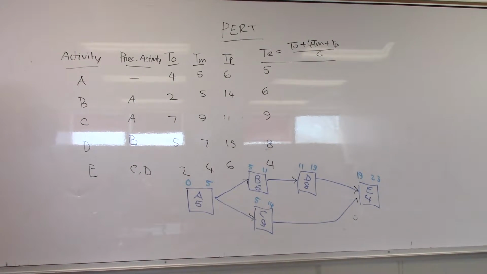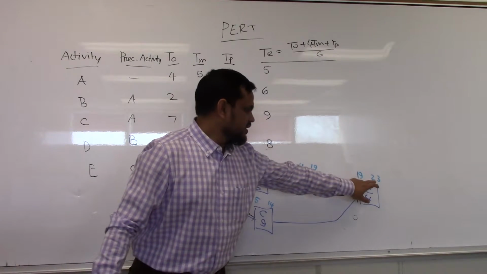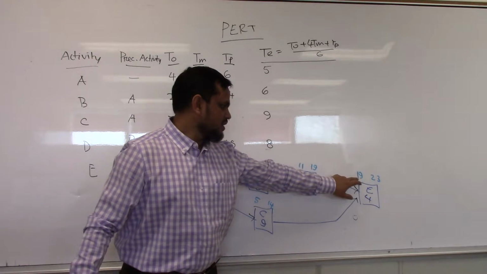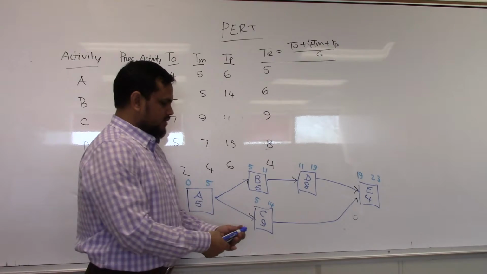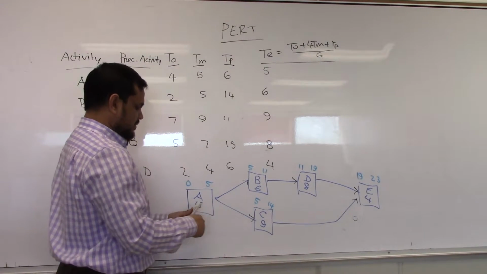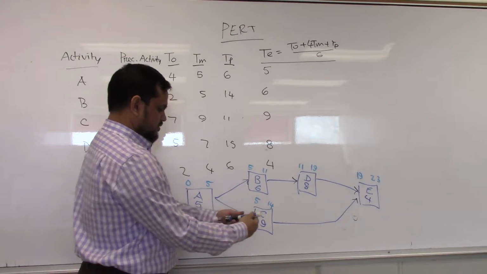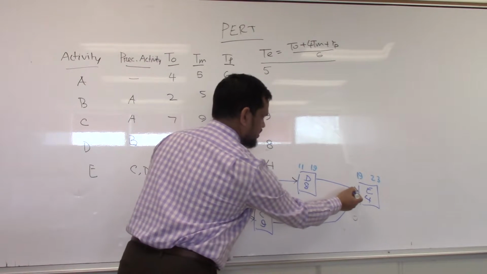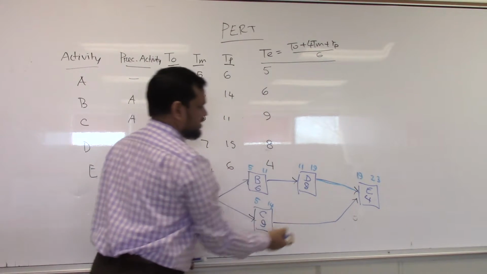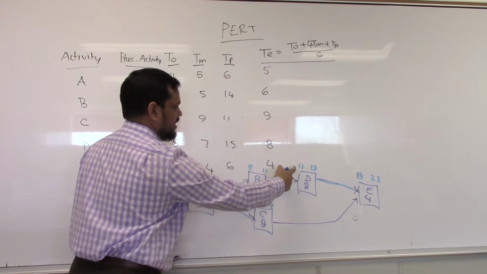Okay, we did the forward pass, we found the critical path. Did you find it? So it takes 23 days, coming from 19, 19 coming from this. So this is part of my critical path. 19 coming from 11, 11 from here.